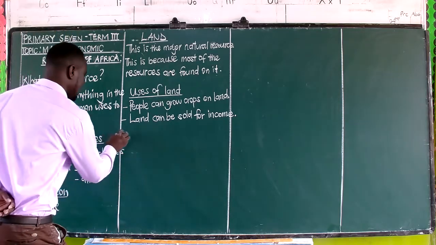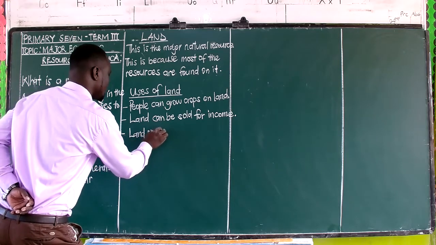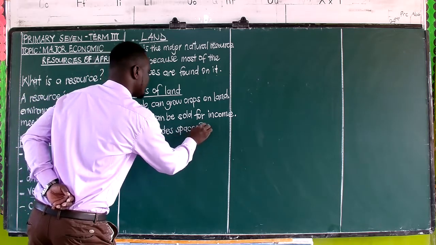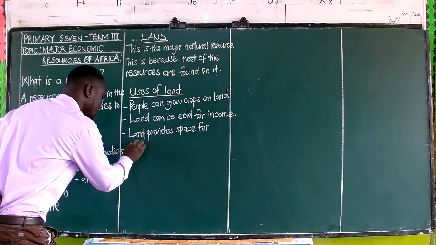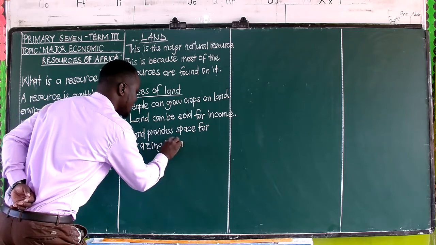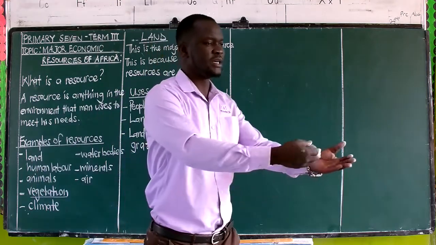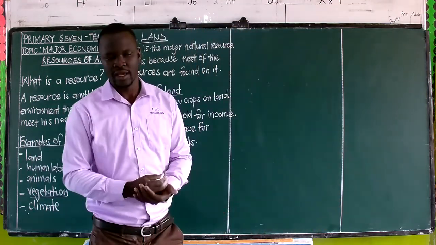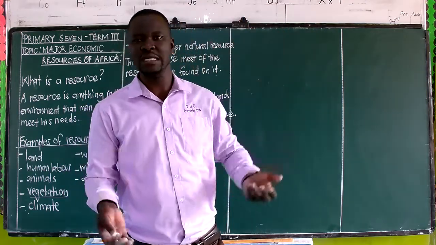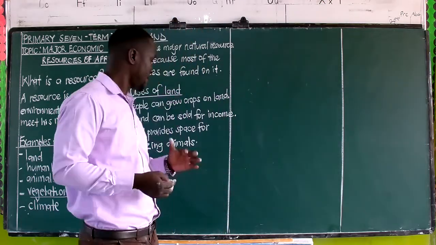Not only that, land provides a space for grazing animals. You will find that cattle keepers and any other person having animals, these animals are raised on land. They will be on the land eating the vegetation which is on land. You cannot find the animals standing in the air eating. What will they be eating and how will they be able to stand? So grazing activities are done on land.